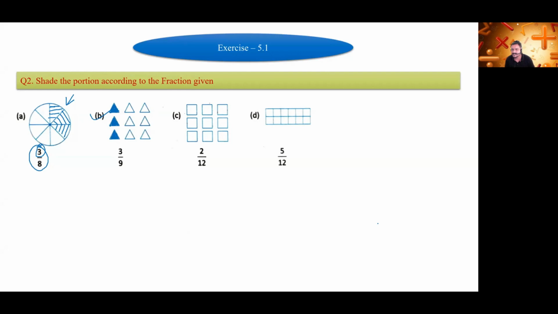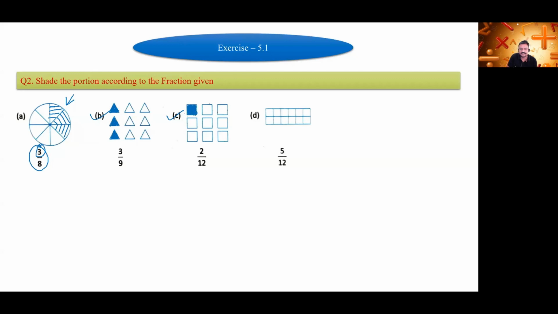Next one, mute yourself, beta. Mute yourself. Shaurya Lahoti. C1. Sir, we will shade 2 parts. 2 squares. Yes, sir. Okay. Beta, sit in a silent room for attending the session.